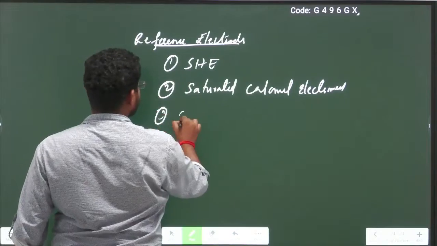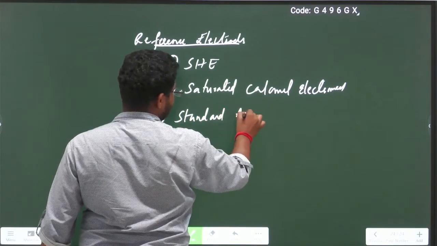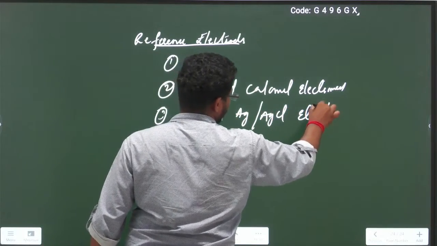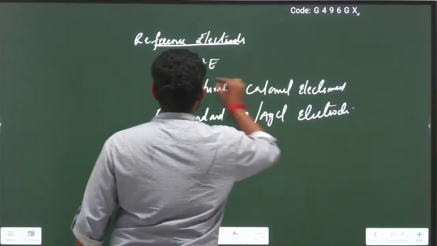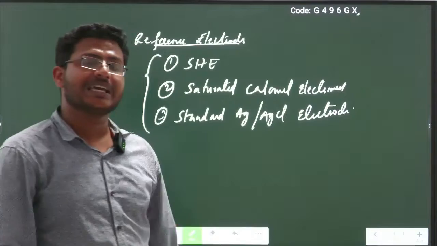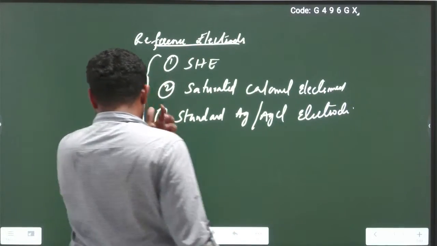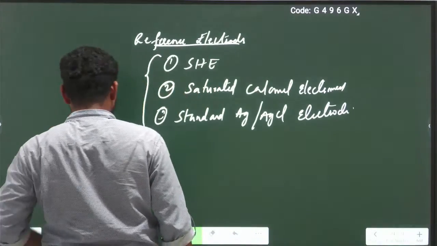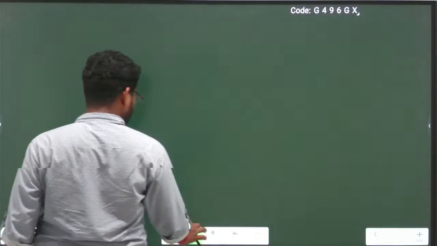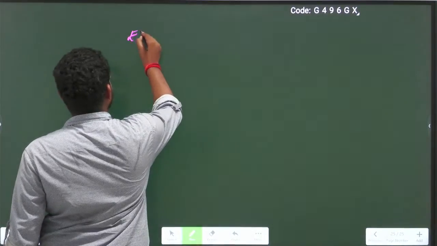The third one is the standard Ag/AgCl electrode. So these are the three different types of reference electrodes used in electrochemistry, especially in electrochemical cells. This is all about electrochemical cells. Now we are moving on to one more important concept, that is the electrochemical series.